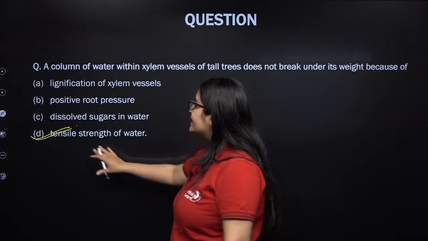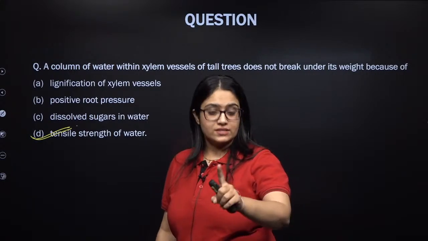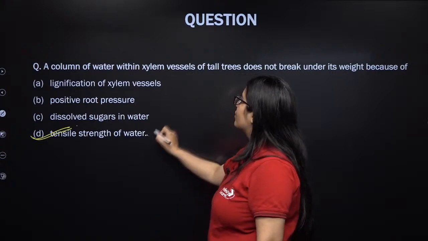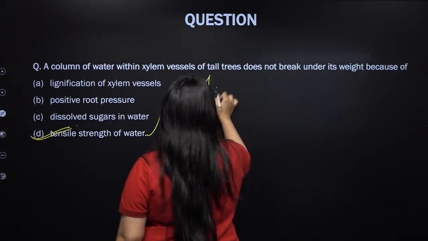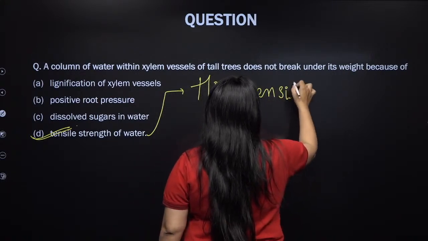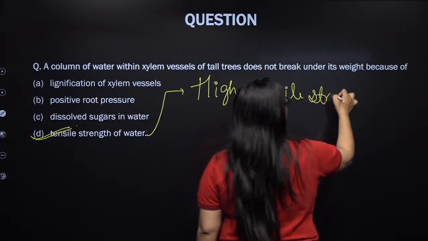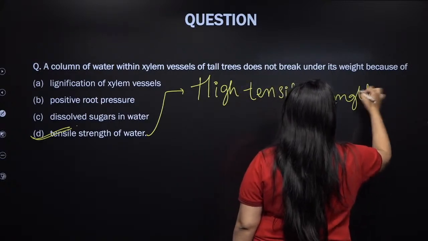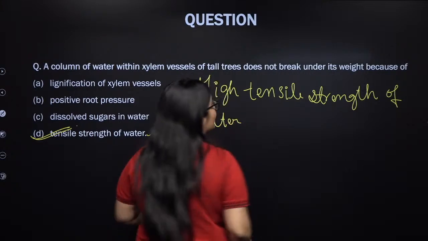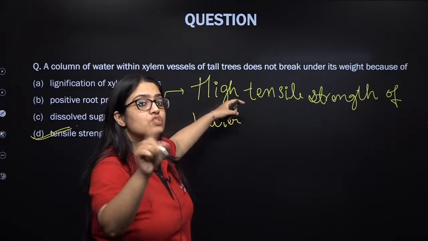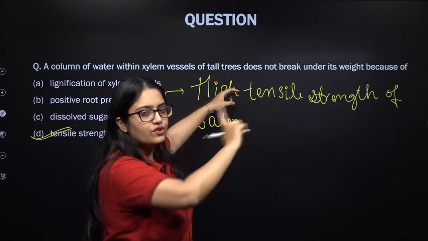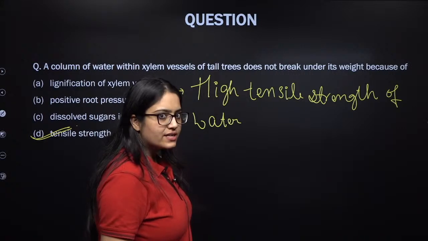So, see this, high tensile strength of water. I am teaching this, couples. Now, listen to this very carefully. I will make it super simple and clear for you. High tensile strength of water is responsible for not allowing the water column to break. So the water column is not breaking in xylem because of the high tensile strength of water.